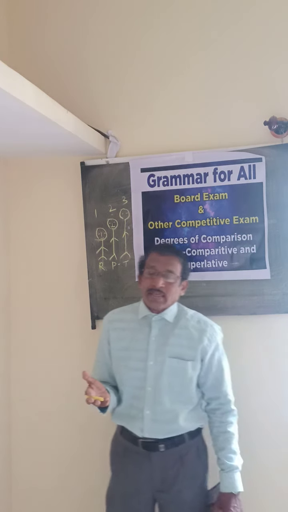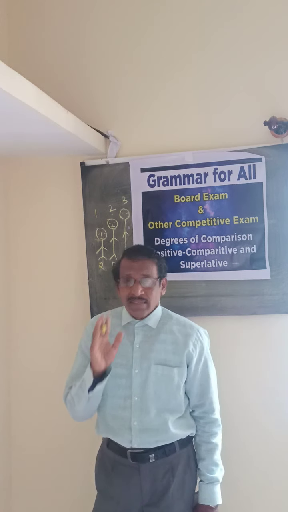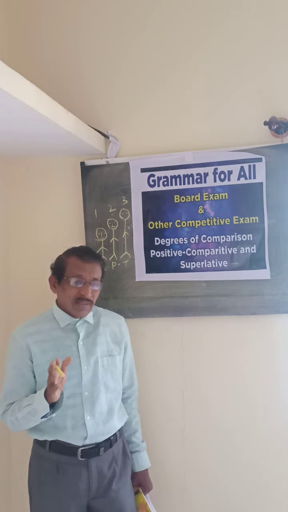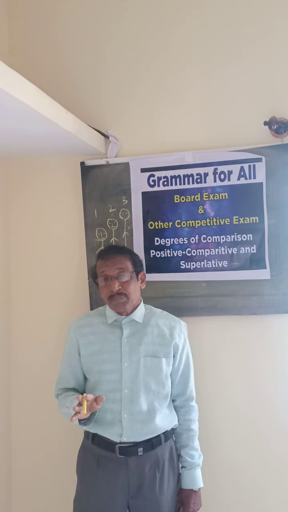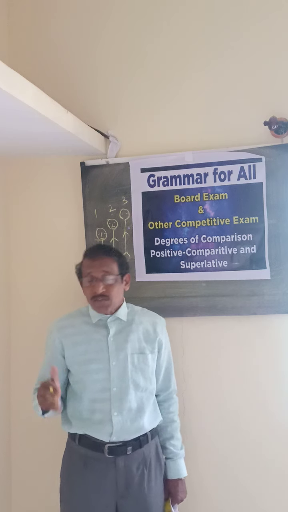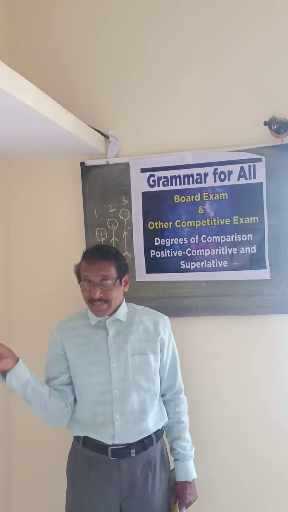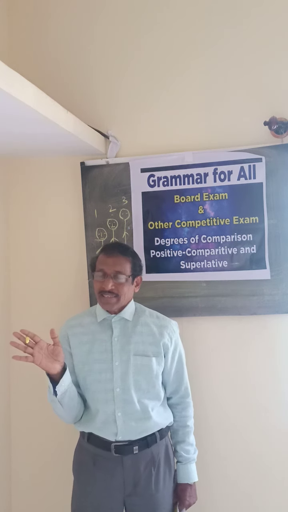For example, firstly clever. Clever is an adjective. That is positive. Then comparative is cleverer. Then superlative is cleverest. Third degree.